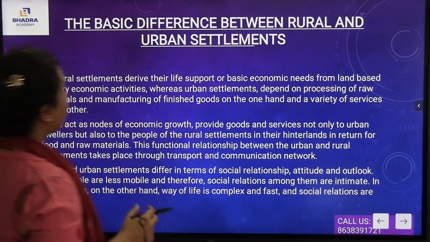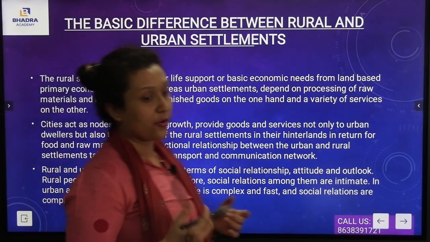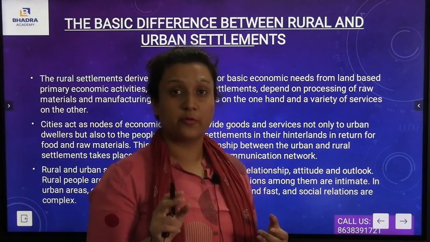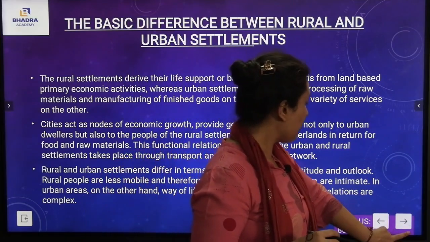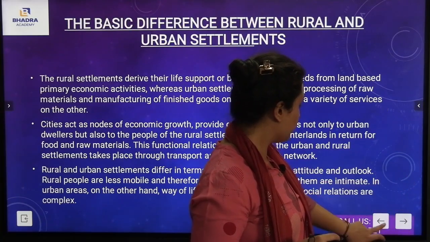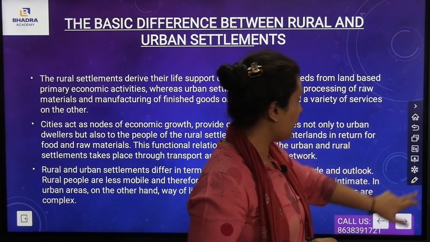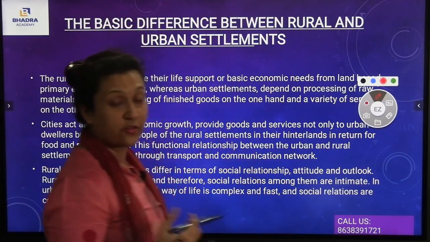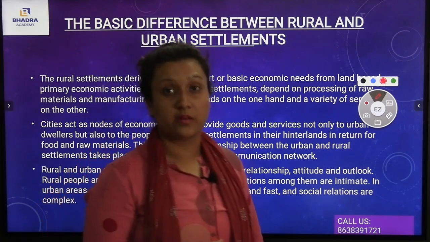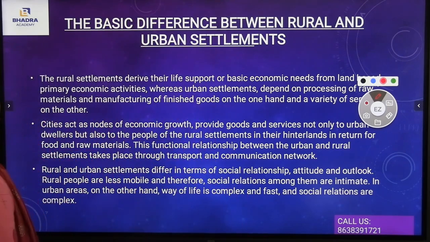Now, we will be understanding the basic difference between rural and urban settlement. What is the basic difference between the rural and the urban settlement? Rural settlements are comprised of the villages, and urban settlements are comprised of the cities and the towns. So, rural settlements derive their life support or basic economic needs from land-based primary economic activities, whereas urban settlements depend upon the processing of raw materials and manufacturing of finished goods on the one hand, and a variety of services on the other.